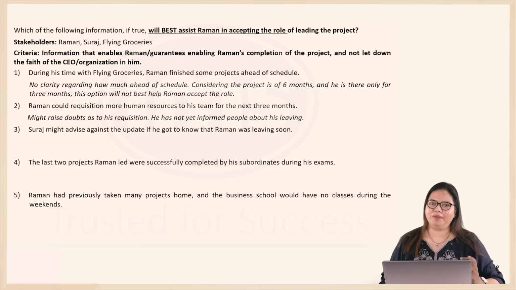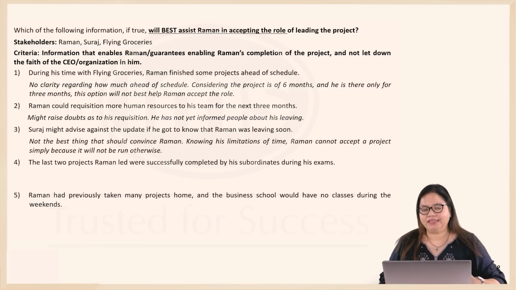3, Suraj might advise against the update if he got to know that Raman was leaving soon. Now, the fact that Suraj might advise against the update shouldn't actually be information that influences Raman. Raman's priority, as we mentioned in the criteria, is what is it that will best enable my completion of the project?